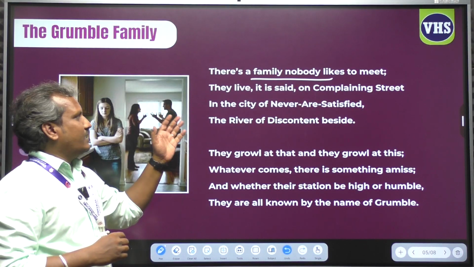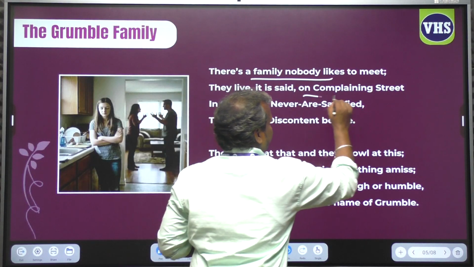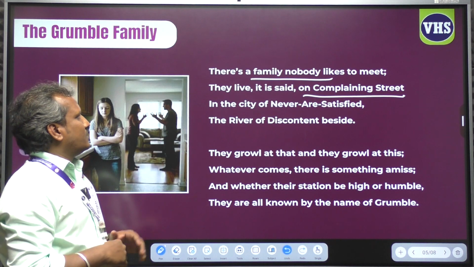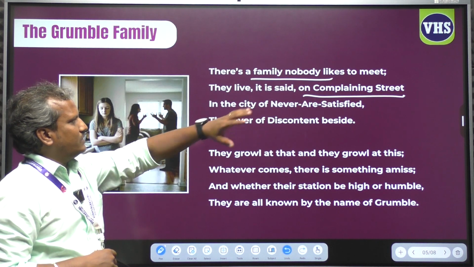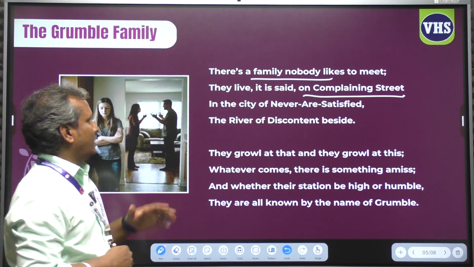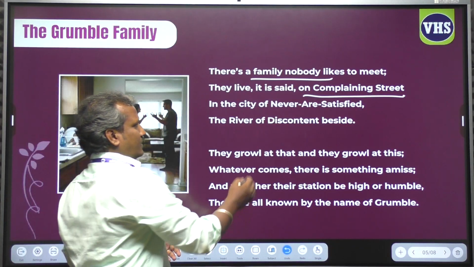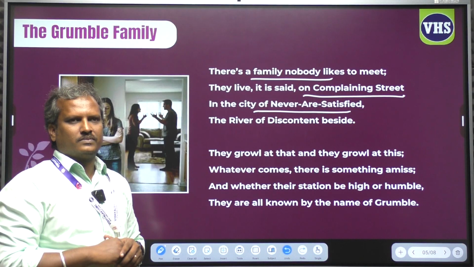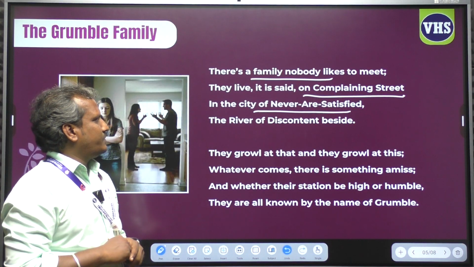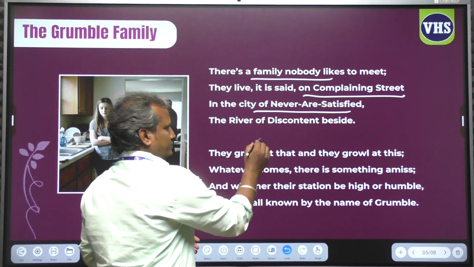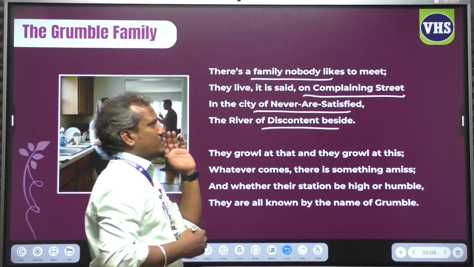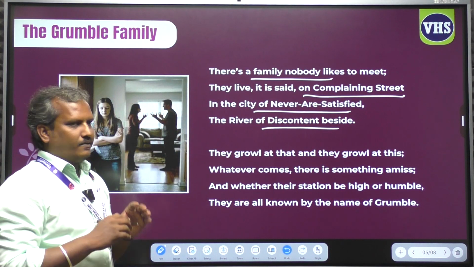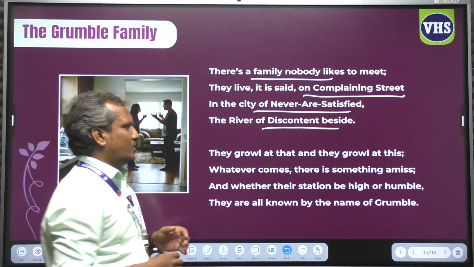Because they live on Complaining Street. Just look at their address. The family lives on Complaining Street and in the city of Never Are Satisfied. People in the city are never satisfied. The river of discontent beside. Yes. This seems they are very pessimistic. The Grumble Family is always pessimistic.